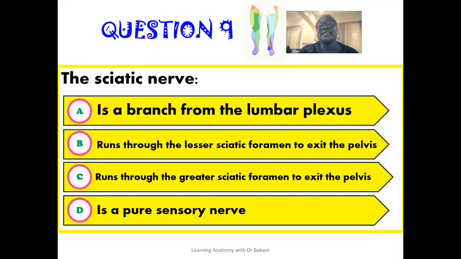The ninth question, the sciatic nerve. The sciatic nerve runs through the greater sciatic foramen for it to exit the pelvic cavity. And it is through this course that it is able to exit the pelvic cavity to enter into the posterior region of the lower limb. So this is how it exits the pelvic cavity after its emergence from the sacral plexus.